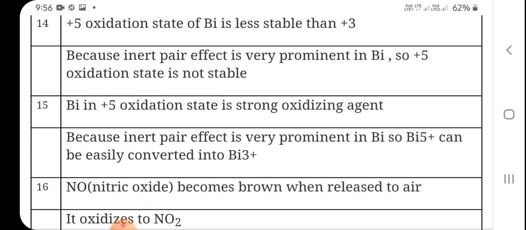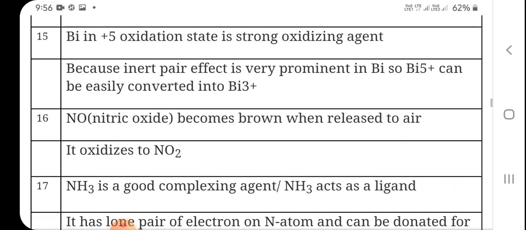It is also because of inert pair effect, because Bi5+ can be easily converted into Bi3+. Why? Because due to inert pair effect, +3 oxidation state is more stable. So it can easily be converted from +5 to +3 oxidation state, so it will act as an oxidizing agent. You know very well ns electrons are not taking part in the bond formation. That is why they are known as inert pair.